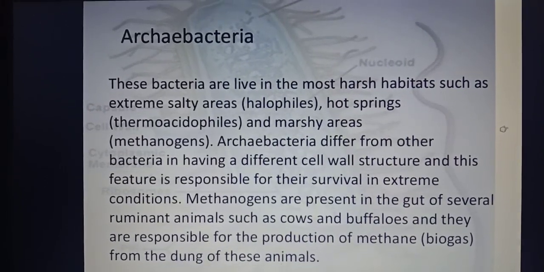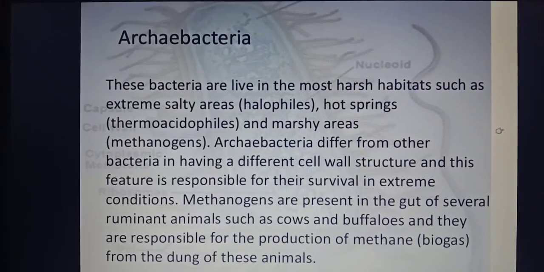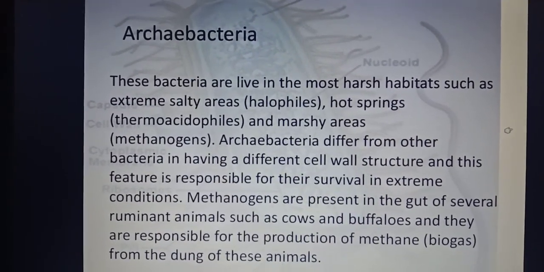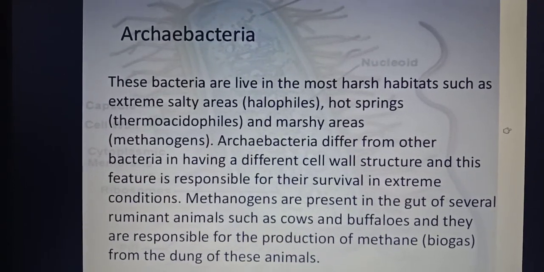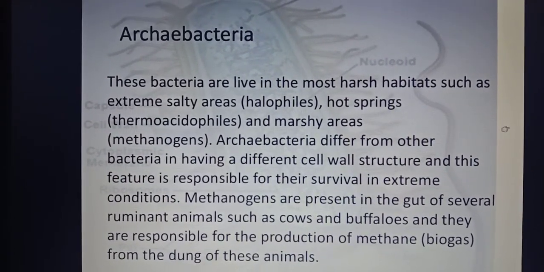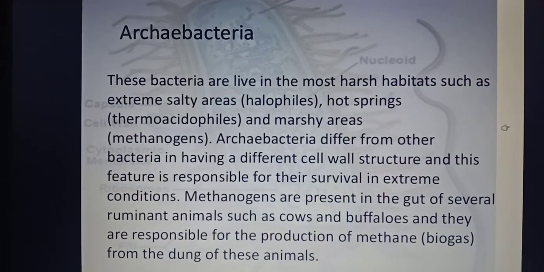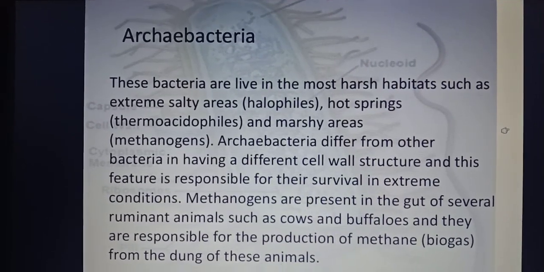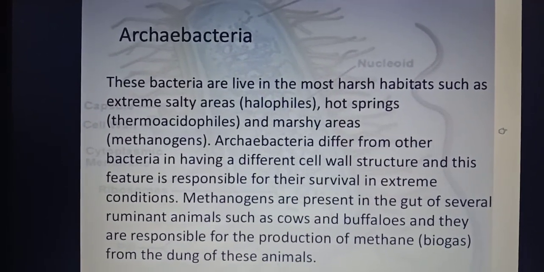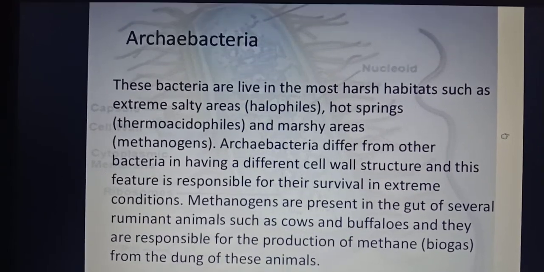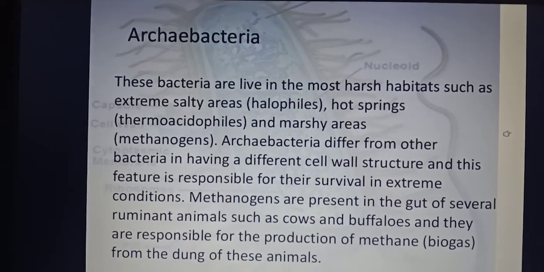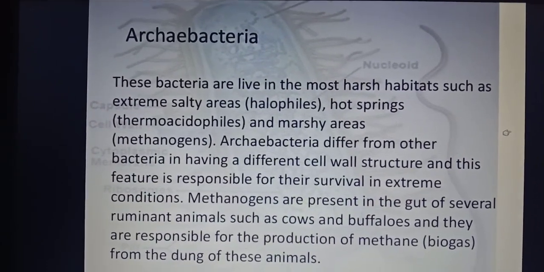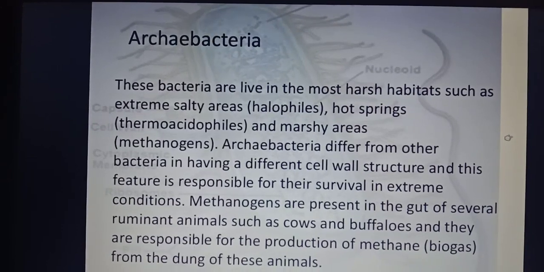Now the methanogens are also present in the gut of several ruminant animals such as cows and buffaloes. What are ruminants? Ruminant animals, in Hindi we say चरने वाले, okay? So cows and buffaloes are grazers. These bacteria are also present in the gut, meaning the alimentary canal, of ruminant animals such as cows and buffaloes, and they are responsible for the production of methane, which is the biogas we can produce in large quantity and use as a biofuel from the dung of these animals.